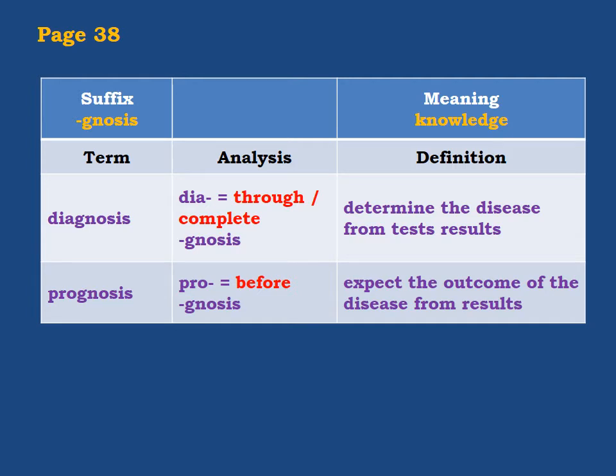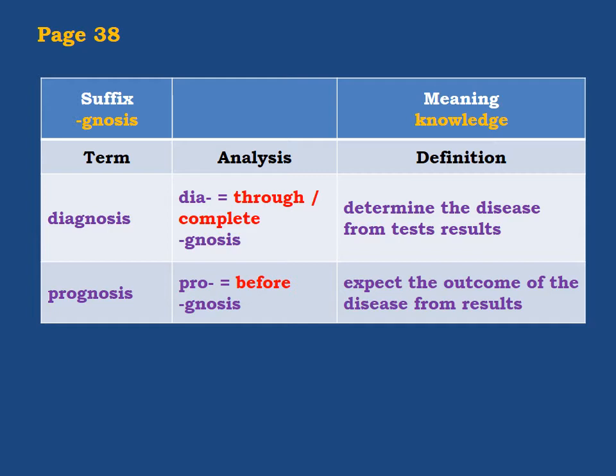It means that if a patient goes to the hospital for treatment, he is suffering from something, the doctor might ask for certain tests like blood test, urine test, and X-ray, things like that. And when the doctor receives the results of these tests, he decides the kind of disease that this patient suffers from. So this is what is meant by knowledge. Knowledge means the doctor knows after looking at the tests what kind of disease this patient suffers from.